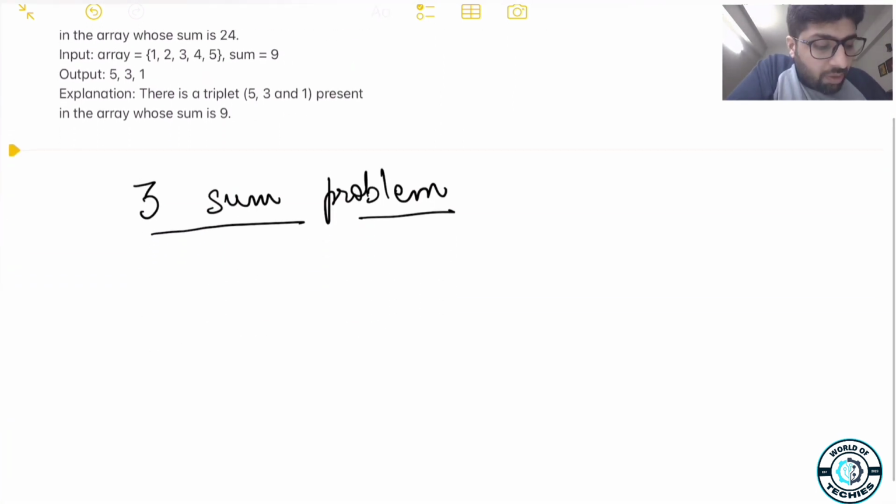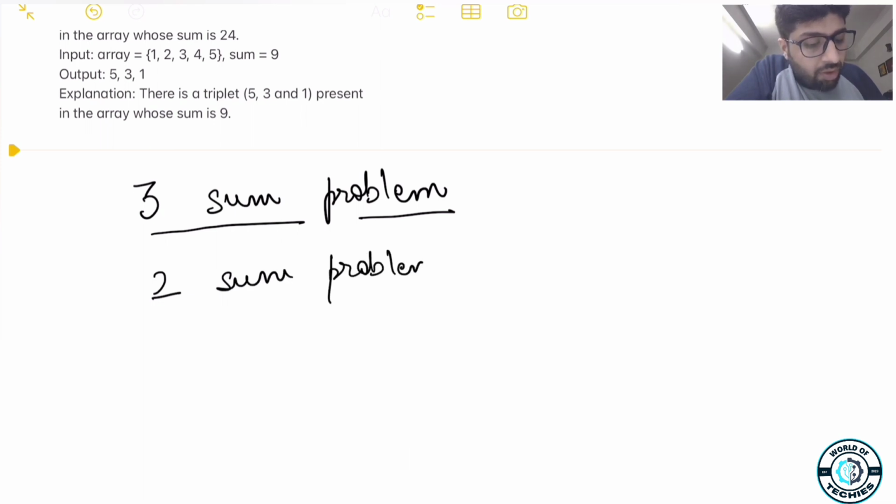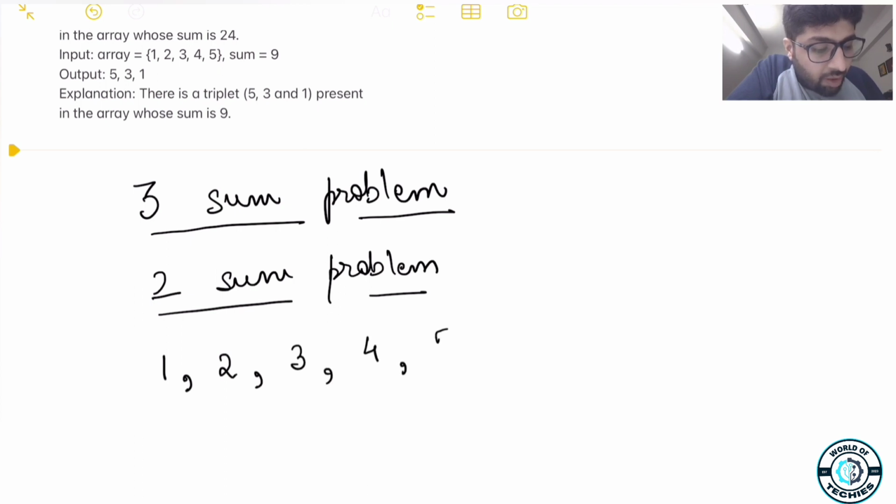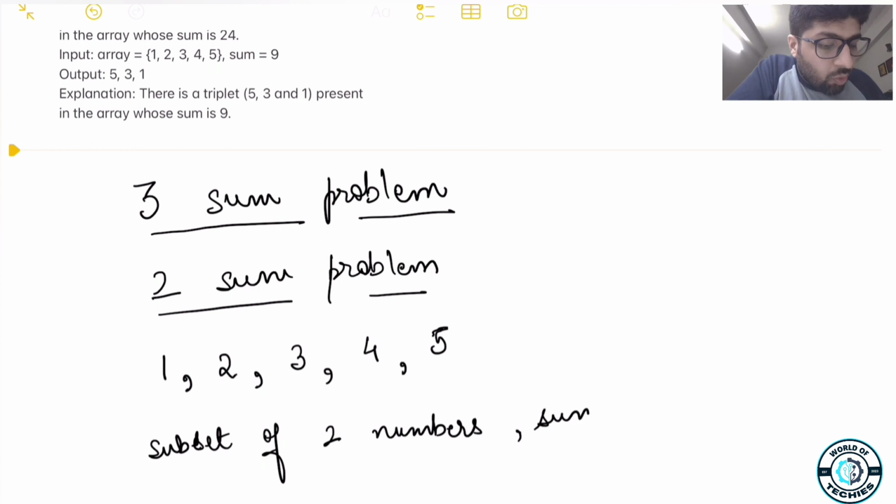But to understand this problem, basically to solve this problem, you first need to understand the two-sum problem. So we'll start now with the two-sum problem today, and then we'll build the intuition for threesome. What the two-sum problem says is, let's take the same example 1 2 3 4 and 5, and say we have to find whether the array contains any subset of two numbers whose sum is equal to 9,